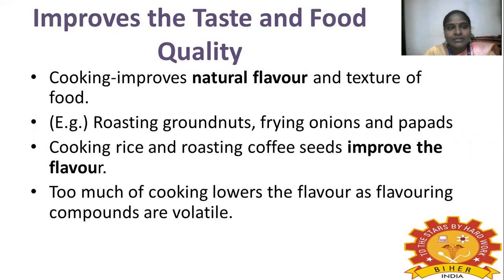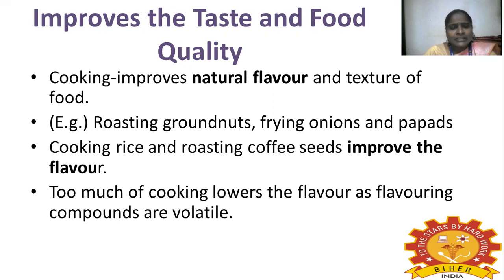First, improves the taste and food quality. Cooking improves the natural flavor and texture of food. That's why cooking is very important. Examples are roasting of groundnut and frying onions and peppers, which give natural flavor and texture to food.